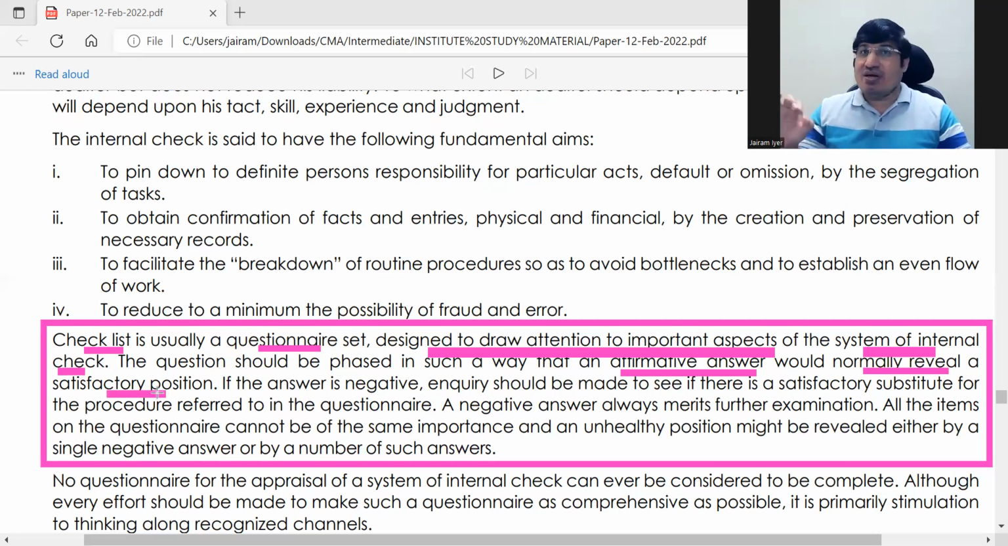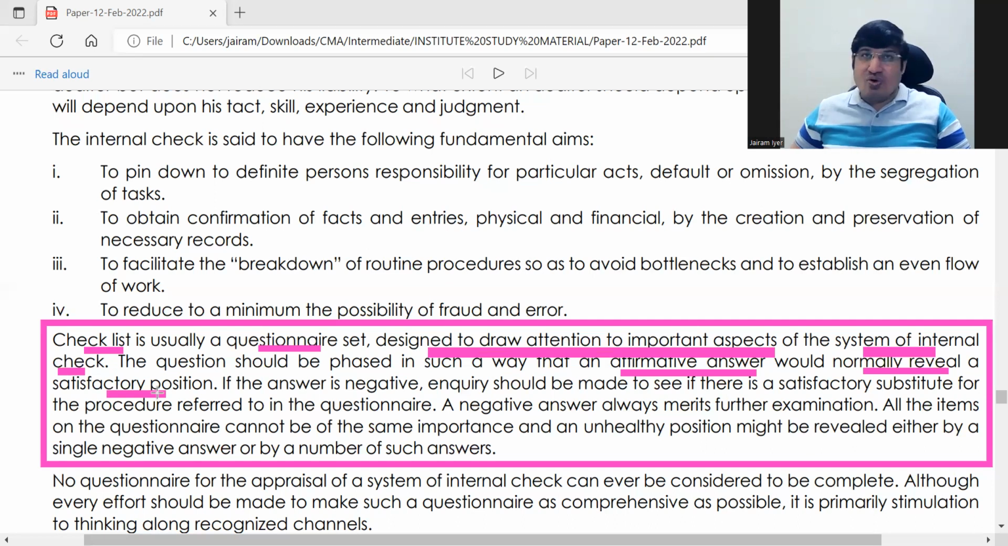So say the auditor asks, if there is a transaction of 50,000, does it go through more than 4 clerks? He'll say yes. Then he is satisfied. That means it is strong enough. So he will phrase questions in such a way that wherever he is getting the answer yes, yes, yes, that is satisfactory for him.